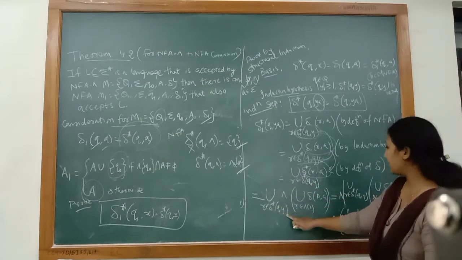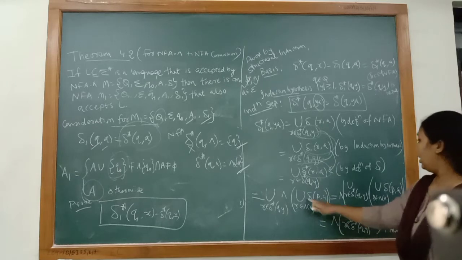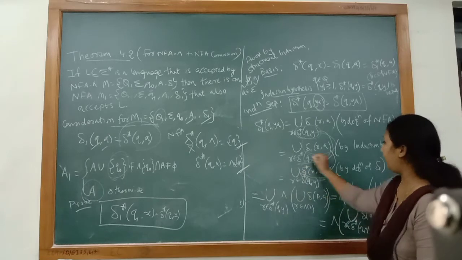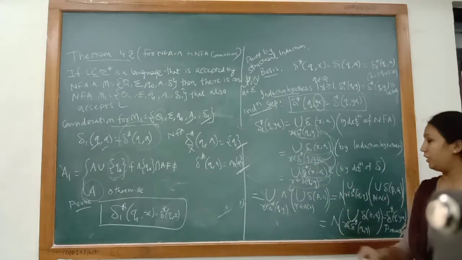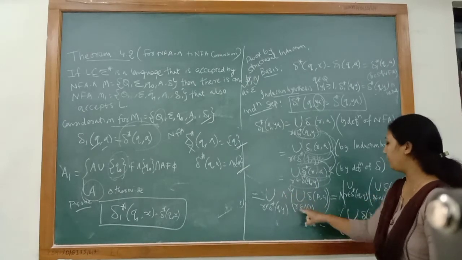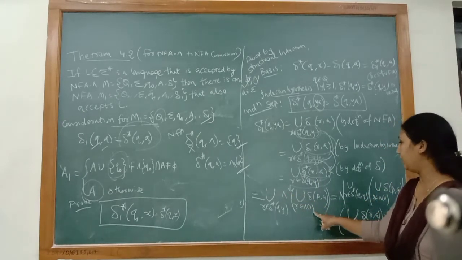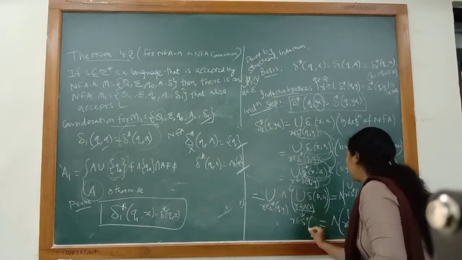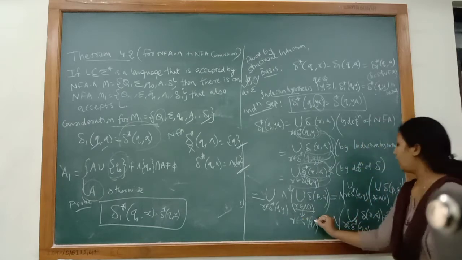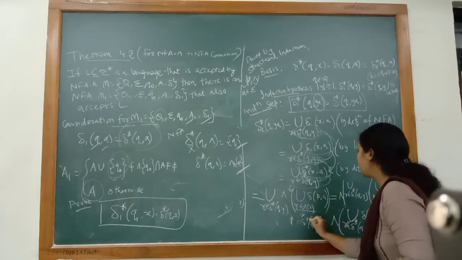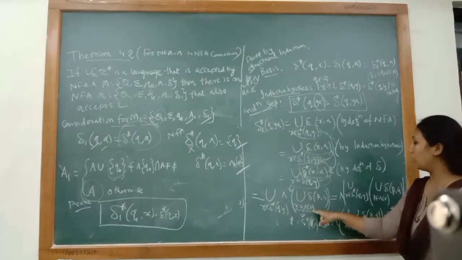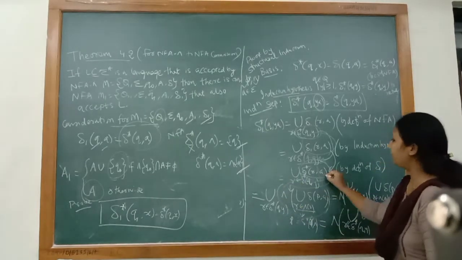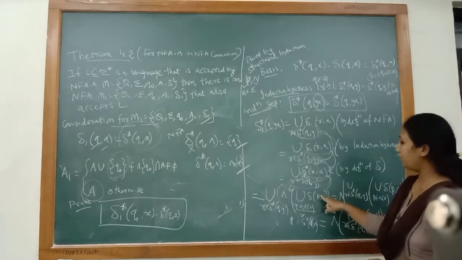Union over r belonging to δ*(q, y), in the bracket, the null closure of... Now again I am rewriting this from the definition of NFA-null. So this is equal to the null closure of the union over p belonging to the null closure of r of δ(p, a). Let's take p here and this is r. So the union over p belonging to the null closure of r of δ(p, a). This whole term is derived from δ*(r, a). Okay, so we get this term.